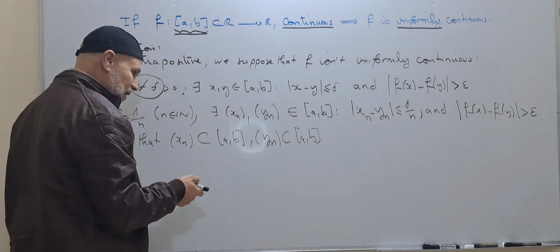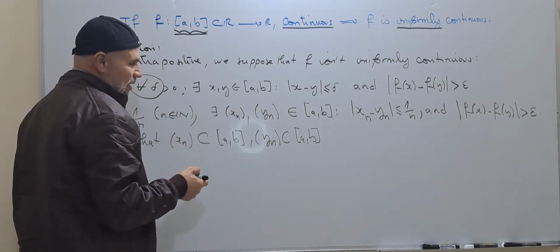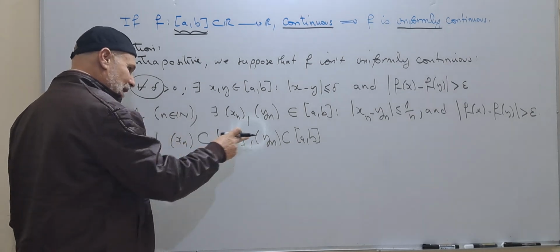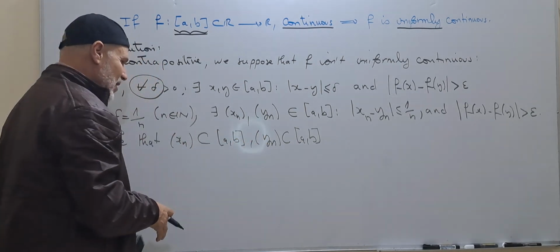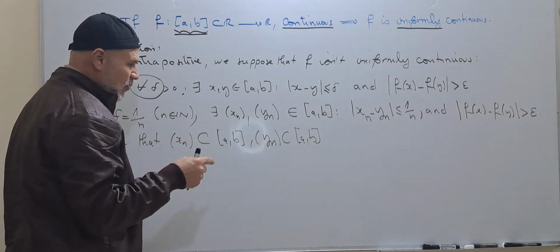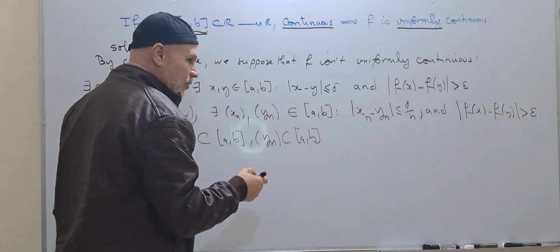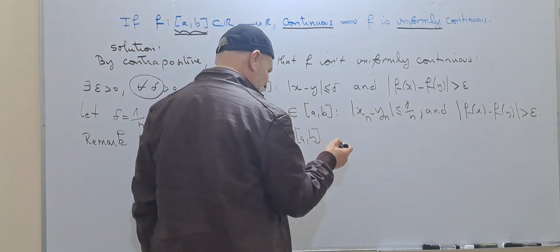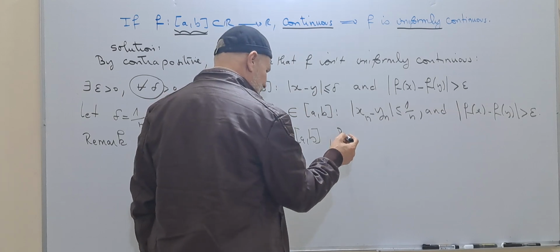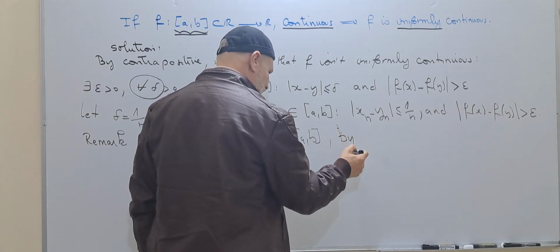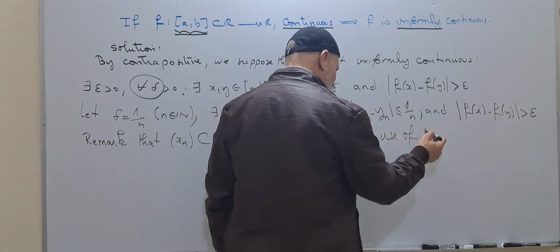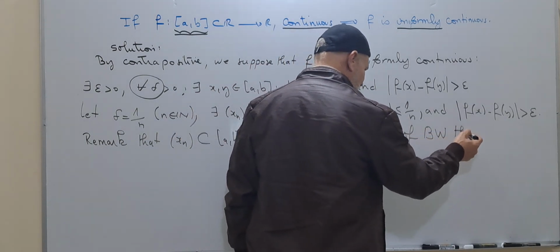If they are bounded, this means that we can find subsequences from xn and yn such that these two subsequences converge, using the Bolzano-Weierstrass theorem. By the use of Bolzano-Weierstrass theorem,